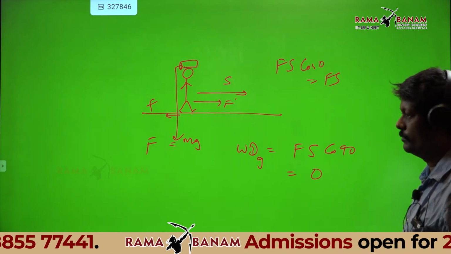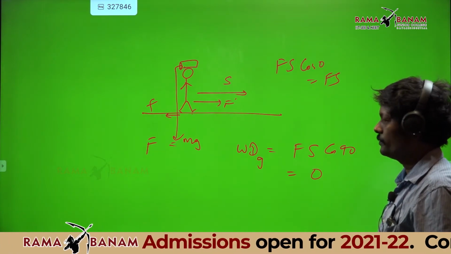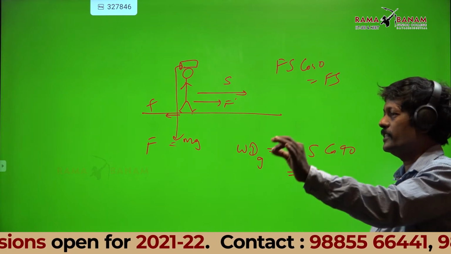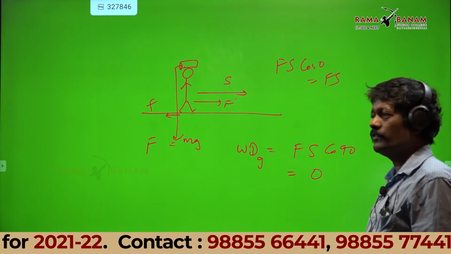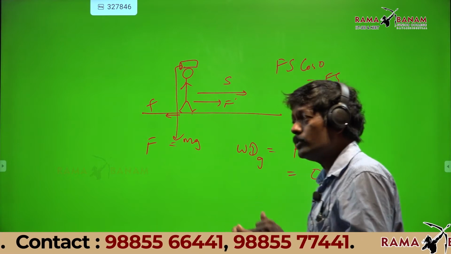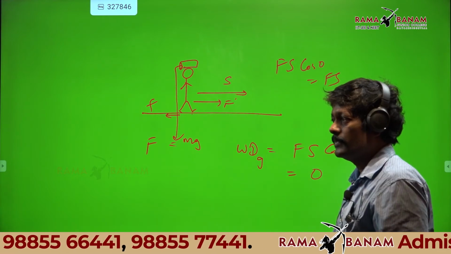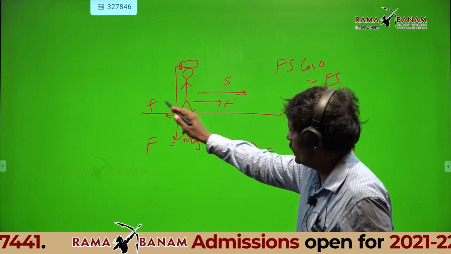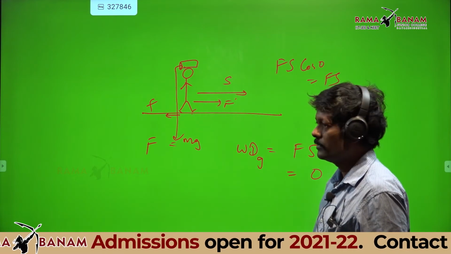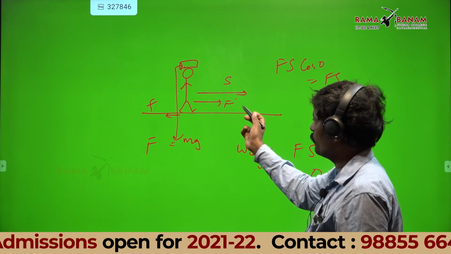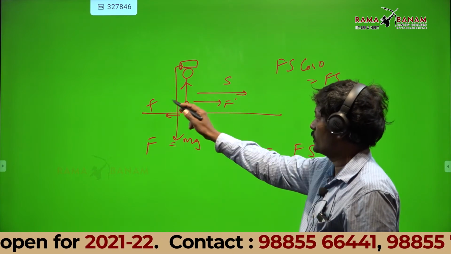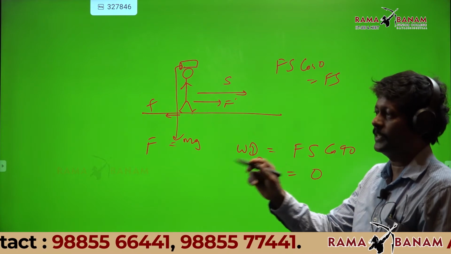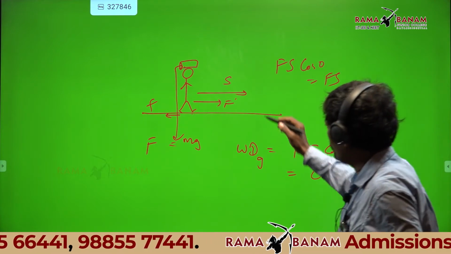How do we know F dash equals small f? Constant velocity. He is going with constant velocity. Suppose he is accelerating, then F dash will be more than small f. Net force will be there, F dash minus small f. If net force is there, the man will accelerate. So you are paying for this.